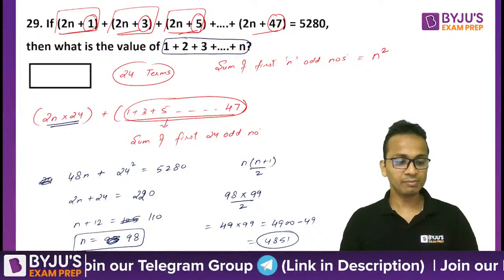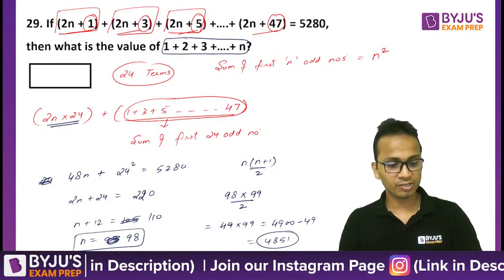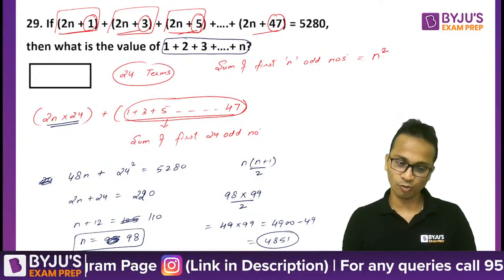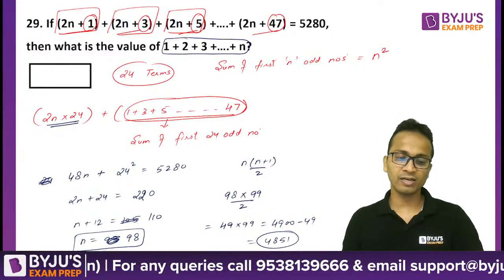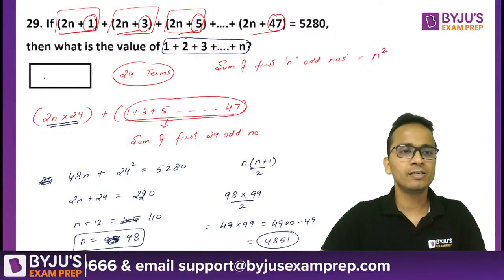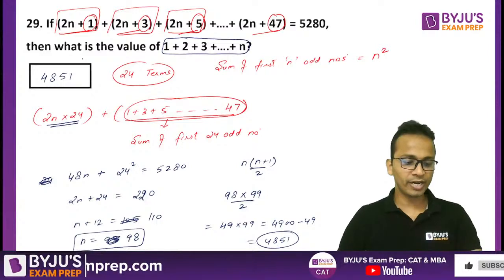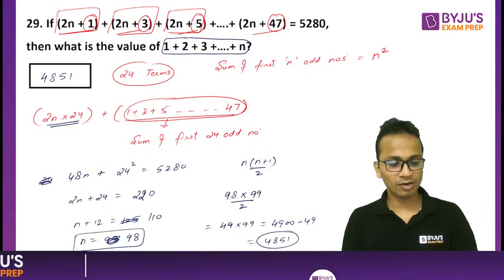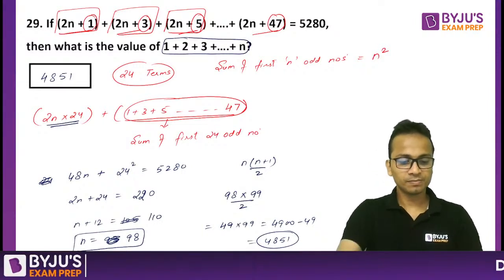If I haven't made any mistake, let's see any answer from your side, if you have given it or not. Alright, so Suraj says 4851. Yes, Suraj. So 4851 is the answer that I have obtained, and this can be the answer we can type in the box. So 4851, yes, it is the final answer. Okay, all right. Now let's continue with the next question.